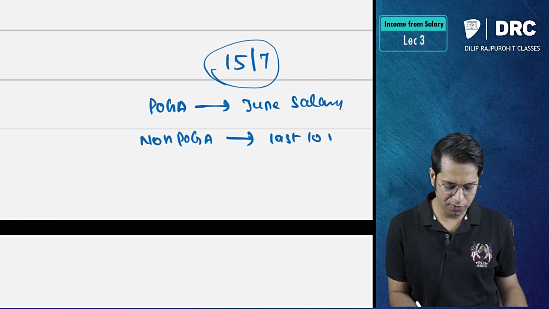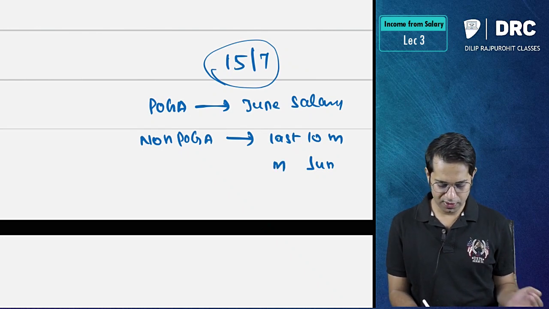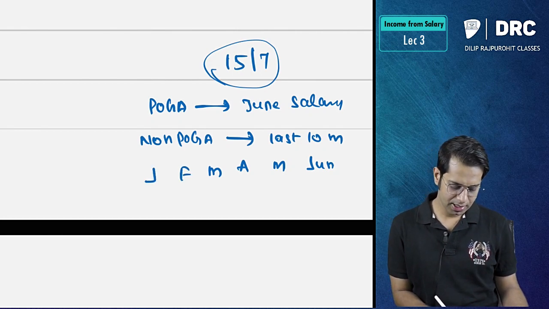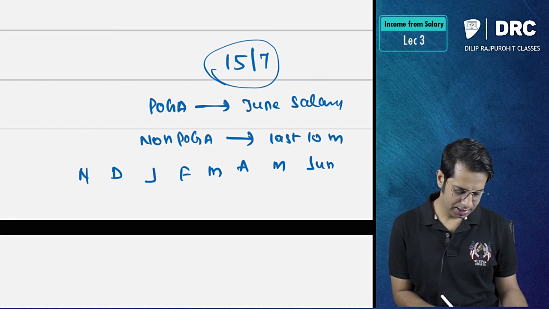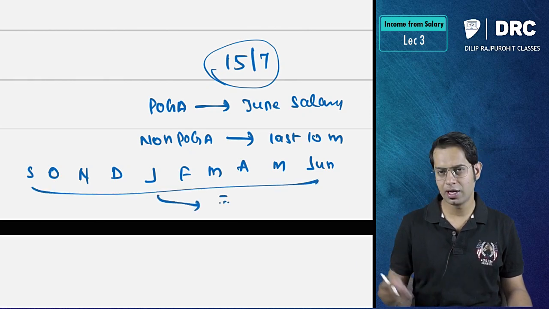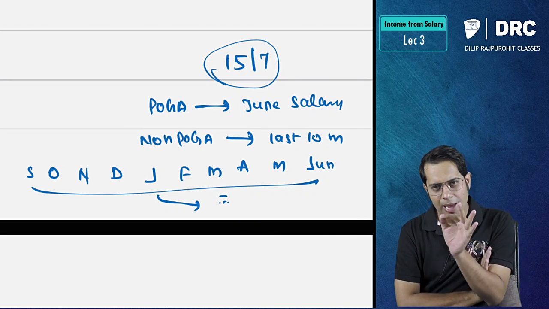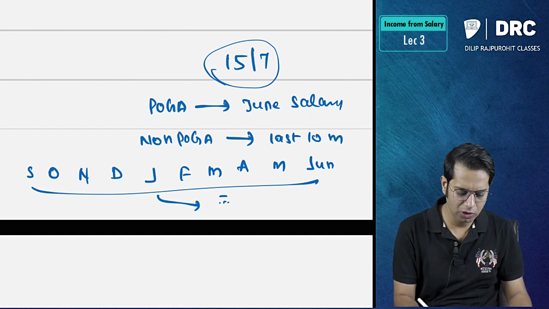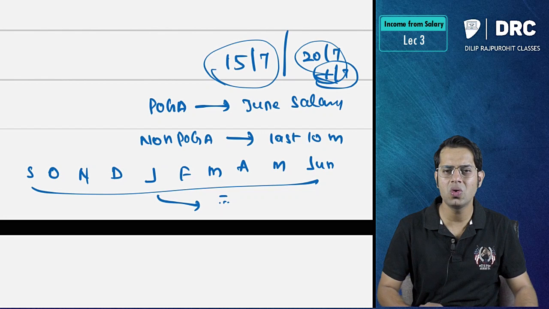The last 10 months will be calculated from which date? From June, then go back: May, April, March, February, January, December, November, October and September. So you take the last 10 months, divide it by 10, and you will get the average of the last 10 months. In simple words, the month of retirement should be ignored. When you are calculating salary per month or average salary per month, whether he has retired on 15th of July, or 20th of July, or 1st of July, you should ignore this month of retirement.